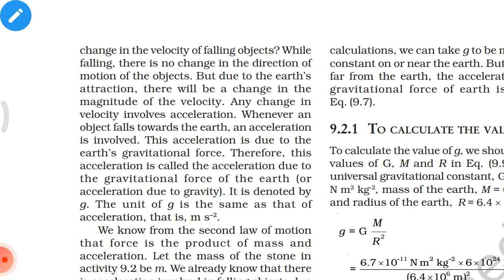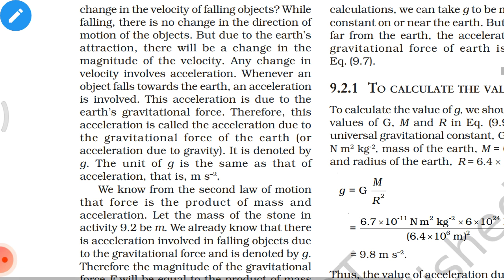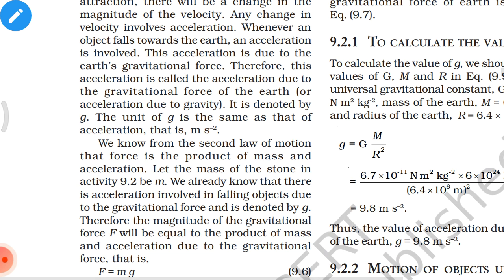Therefore, this acceleration is called the acceleration due to the gravitational force of the Earth, or acceleration due to gravity. It is denoted by g. The unit of small g is the same as that of acceleration, that is, meter per second squared. We know from the second law of motion that force is the product of mass and acceleration. Let the mass of the stone in Activity 9.2 be small m.